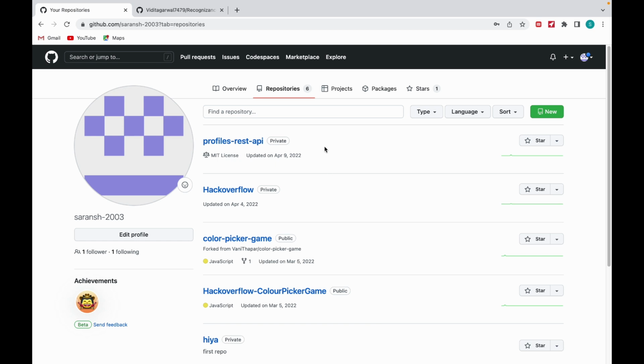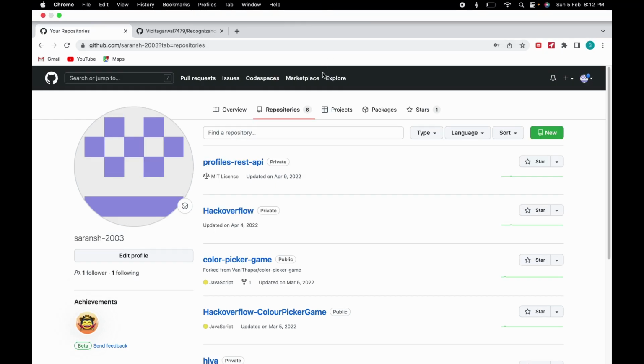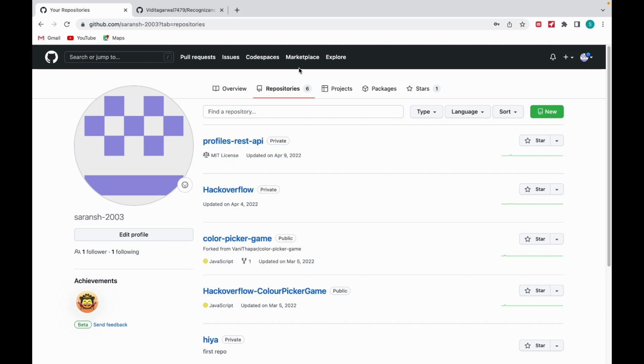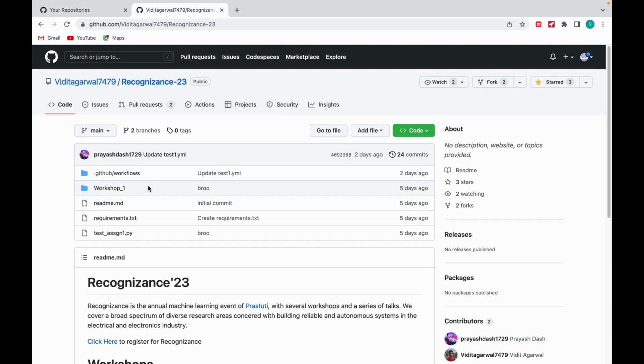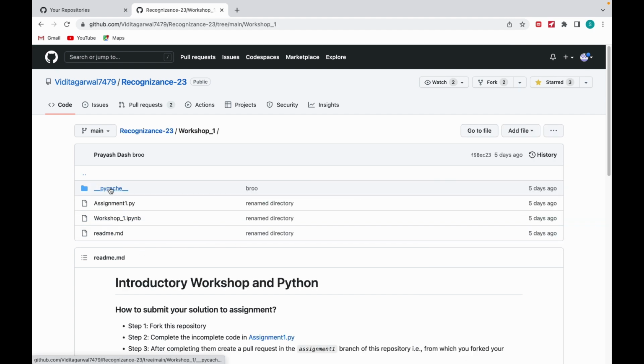Now the link which will be shared with you for the workshops and all the assignments will be this one. As you can see, this is the Recognizance 23 repository. So basically this is a project. Now this will contain different folders as we move along the workshops. These folders will get updated over time, and inside each corresponding workshop folder you will find the Colab file which was used in the workshop, and also the assignment file.